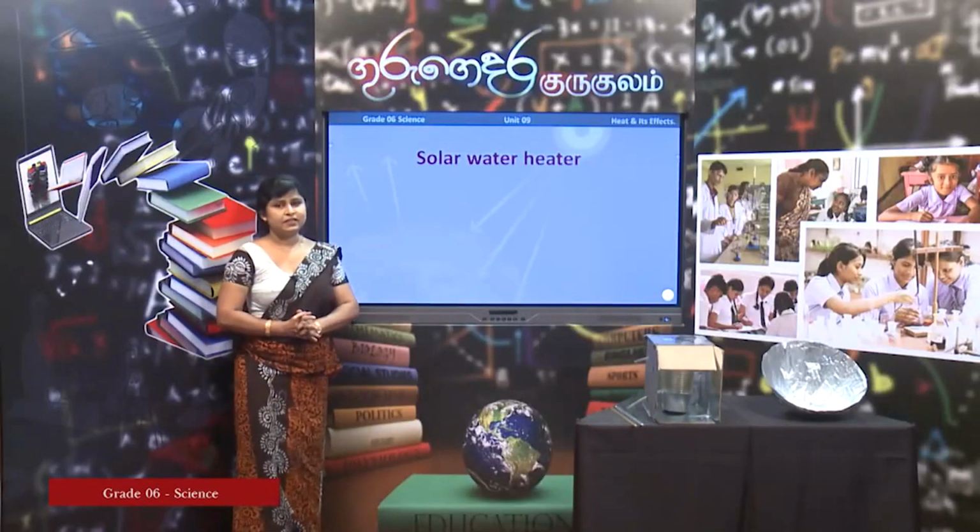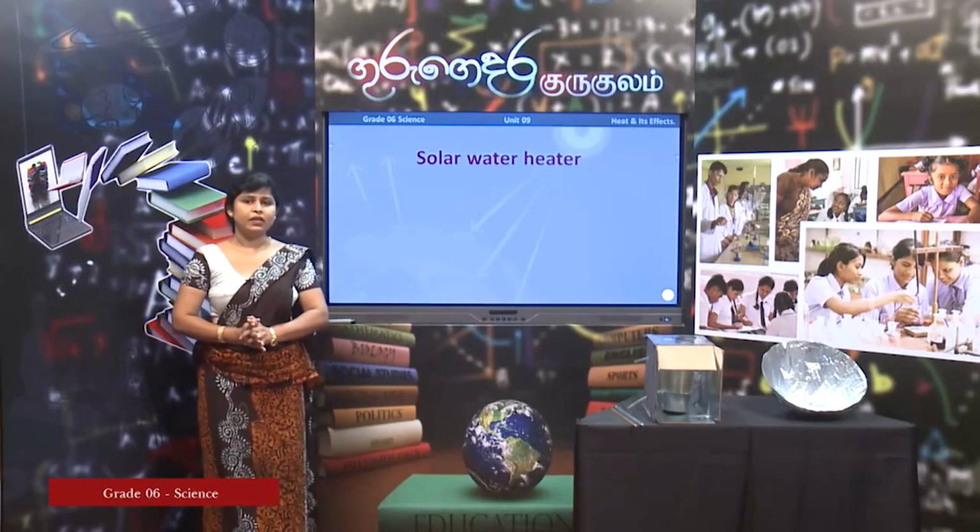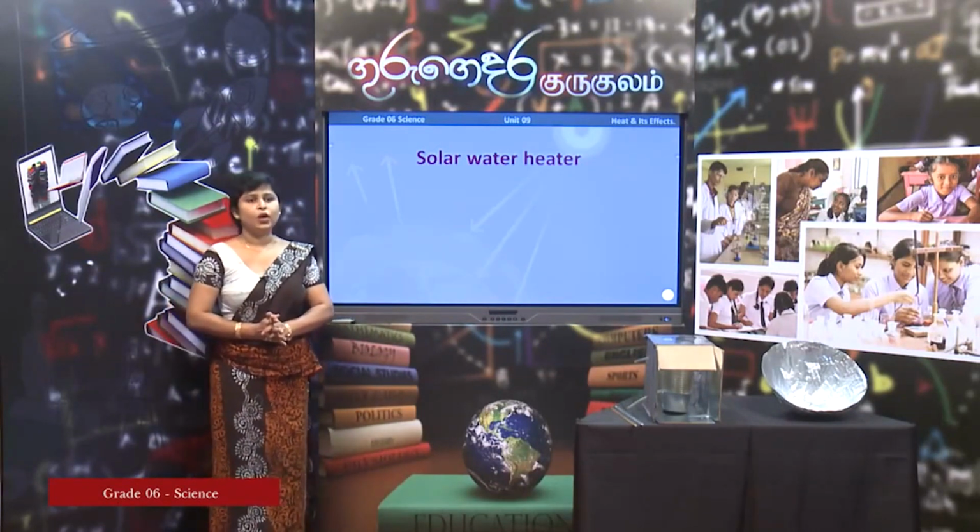Solar water heater. I think this is not new to you. You may have seen solar water heaters connected on the roof of some houses in our country. A solar water heater is used to heat water using solar energy.